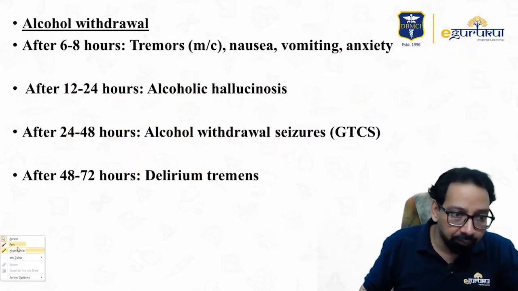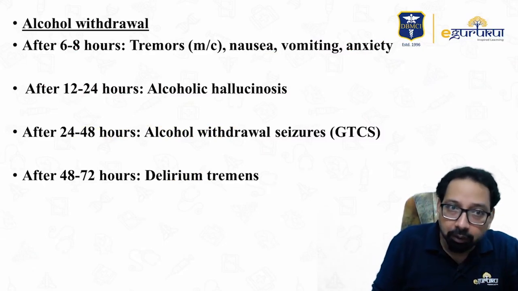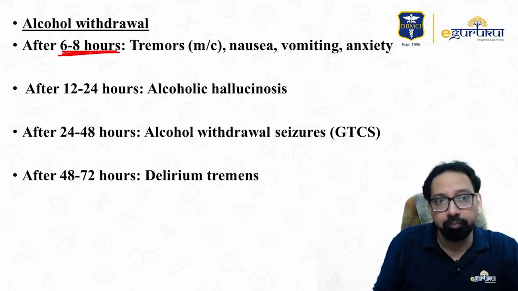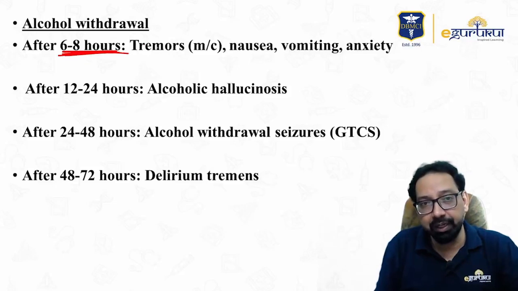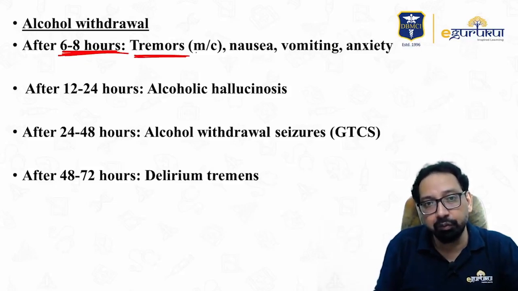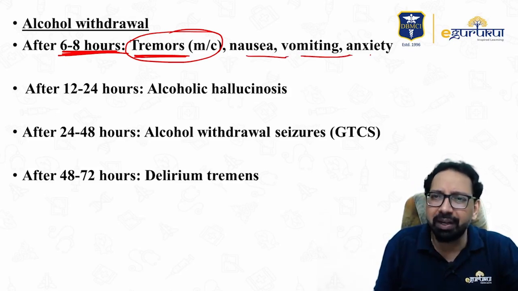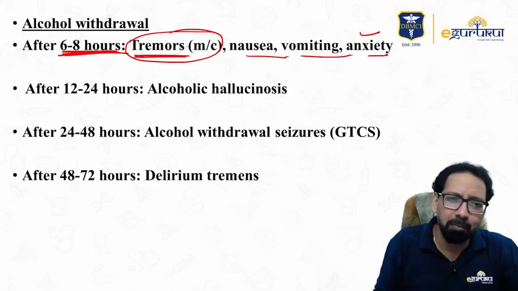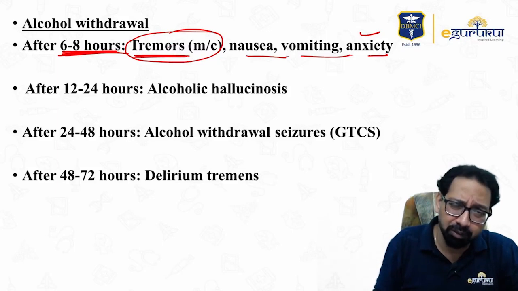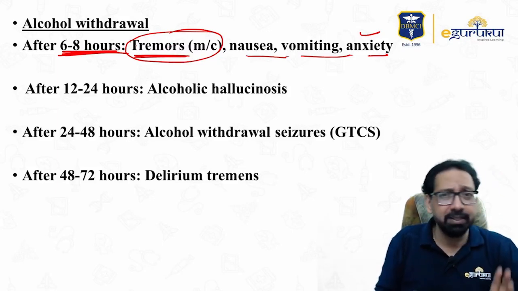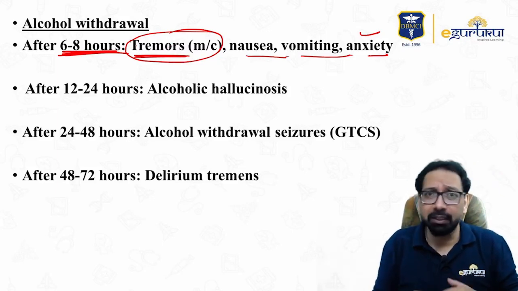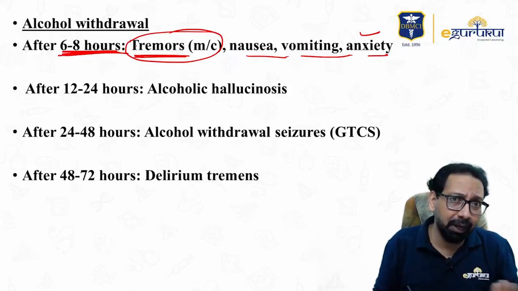Alcohol withdrawal, frequently asked question. First symptom, after 6 to 8 hours, tremors would be most common. Other than tremors, nausea, vomiting, anxiety would be there, but most common is tremors. Many times you will find the patient is taking alcohol for a long time. Yes, he took alcohol in the night at 10, 11.